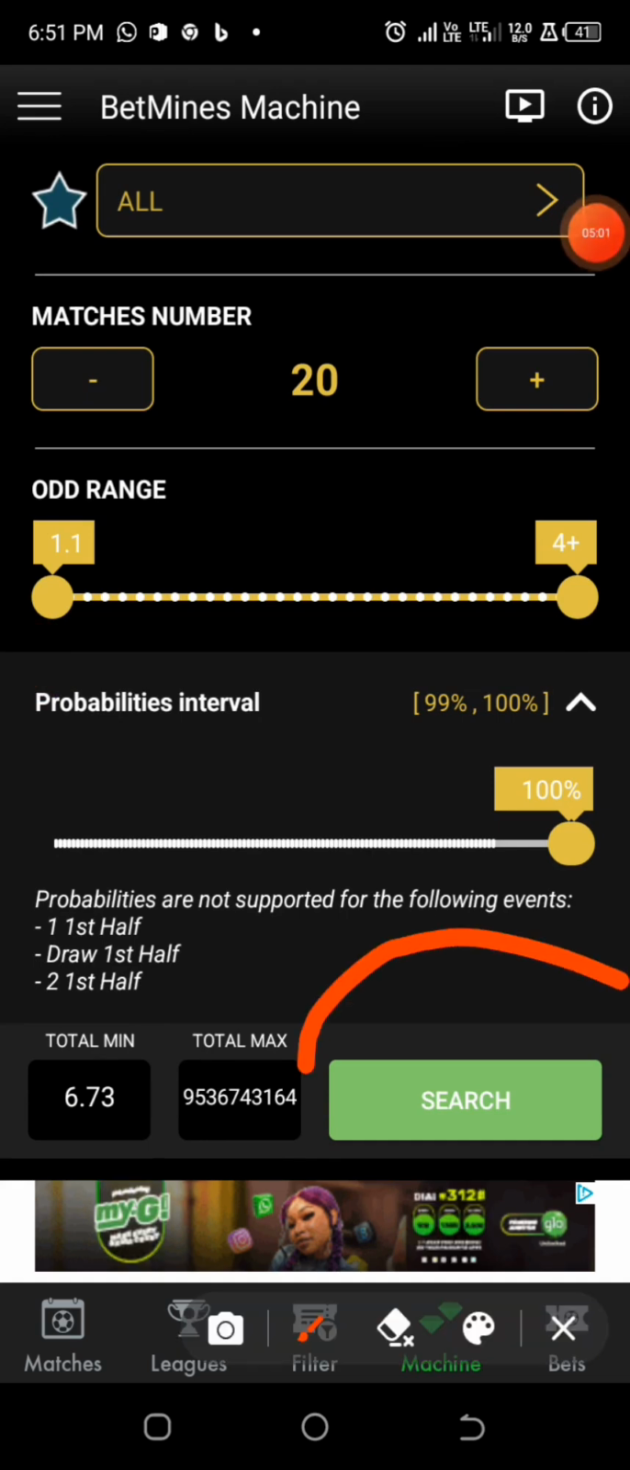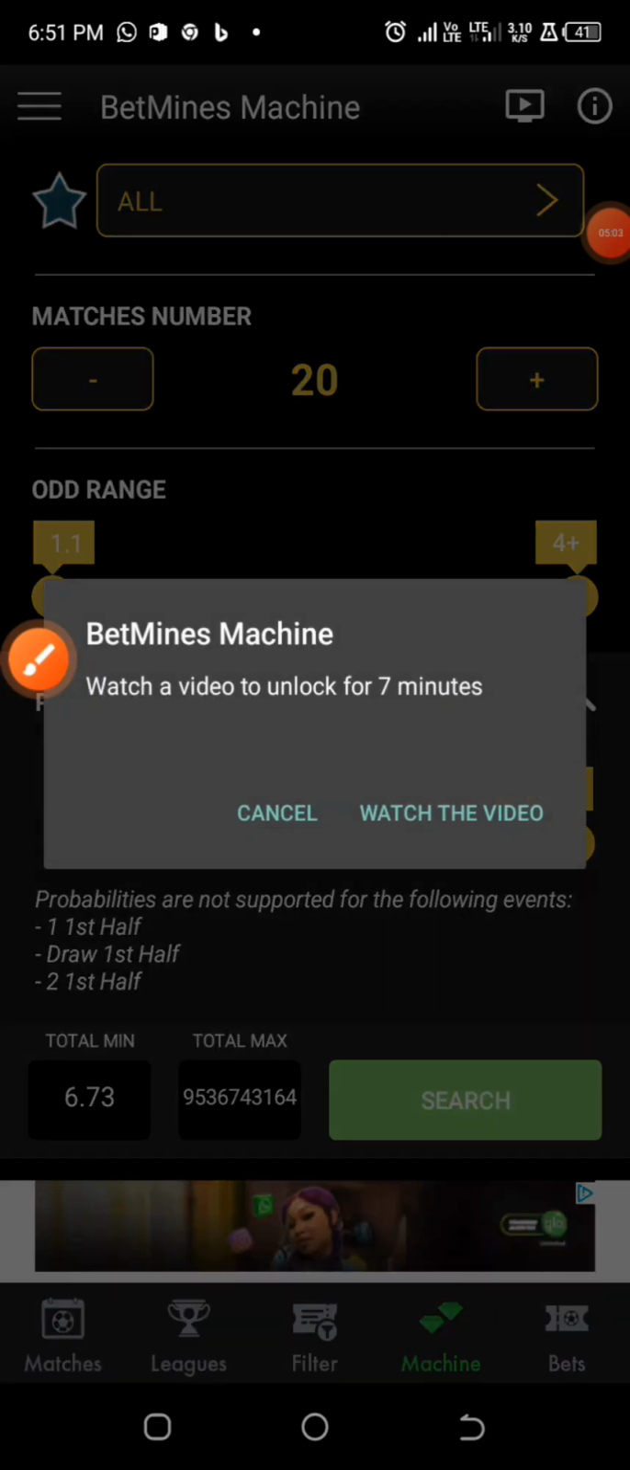After pressing the search, you are going to be shown watch a video to unlock for 7 minutes. So after watching the video, the thing will only unlock for 7 minutes. So I'm going to watch the video now, and I'm going to pause and continue the steps.